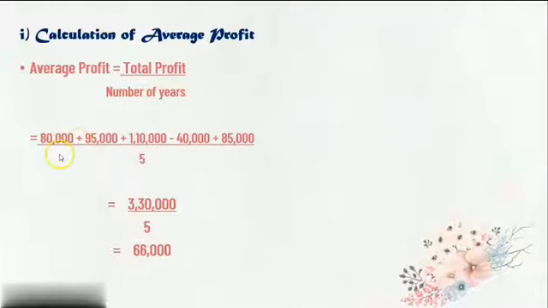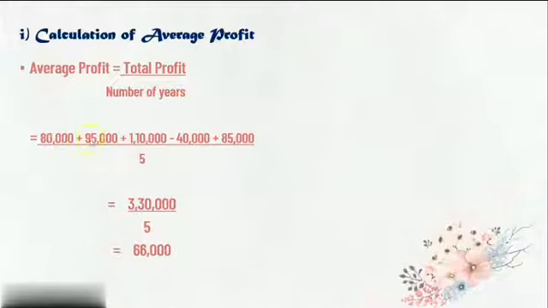And the total profit that they have given here is 80,000 plus 95,000, third year 1,10,000, fourth year there is a loss and therefore we are going to subtract this, and again fifth year there is a profit. Students, instead of this you can do it that way also. First add all your profits, that is 80,000, 95,000, 1,10,000, 85,000, and then we will minus 40,000, right? And therefore we are going to divide by number of years. Number of years is 5.